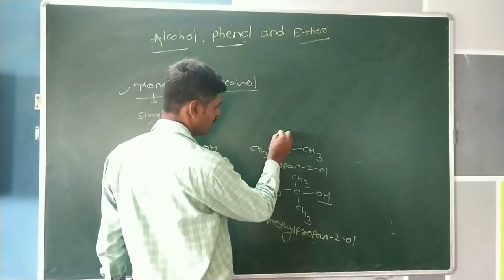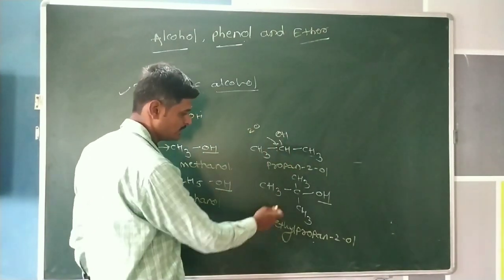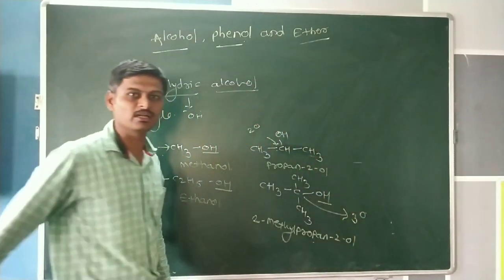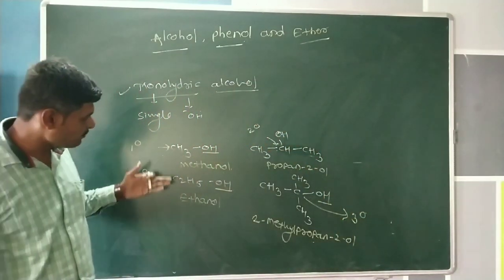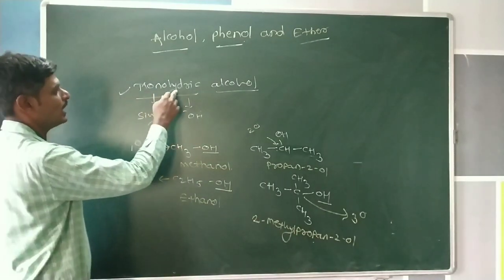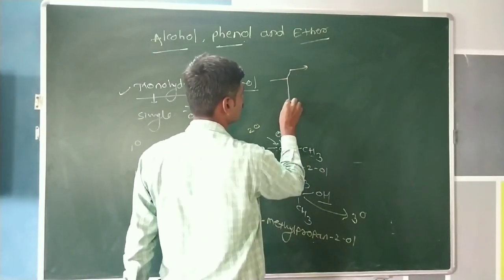That means this hydroxyl group is attached to a secondary carbon atom, and in this example, the hydroxyl group is attached to a tertiary carbon atom. Now, depending on the type of primary, secondary, and tertiary carbon atom, we can classify monohydric alcohol